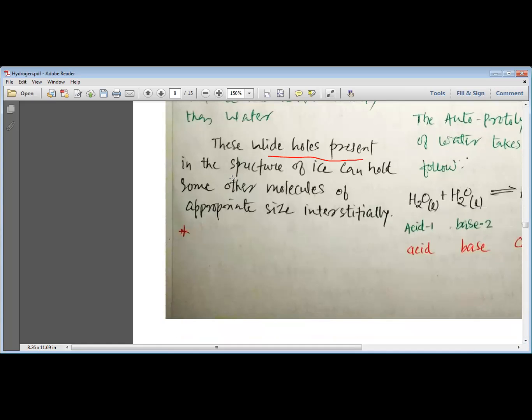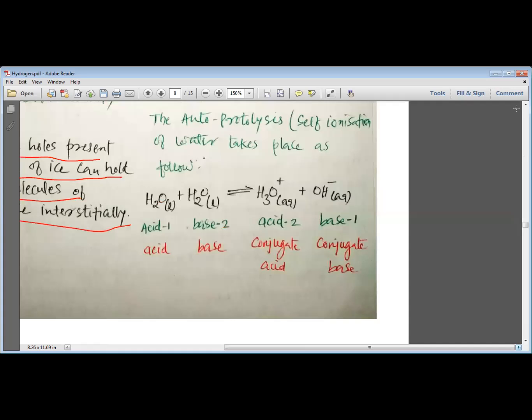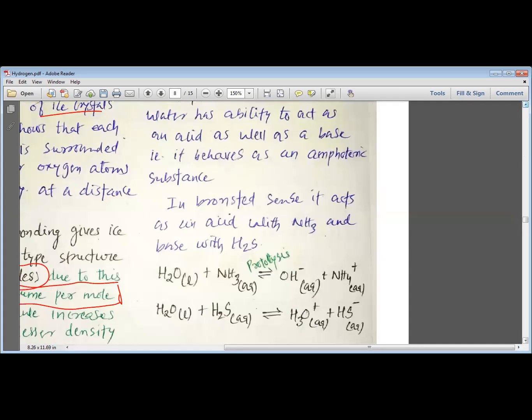The wide holes present in the structure of ice can hold some other molecules of appropriate size interstitially. So my dear students, this is one of the important points about ice, that other molecules can easily go inside the crystal of ice, because these ice crystals have wide holes inside them, and then they can form interstitial molecules or interstitial compounds.